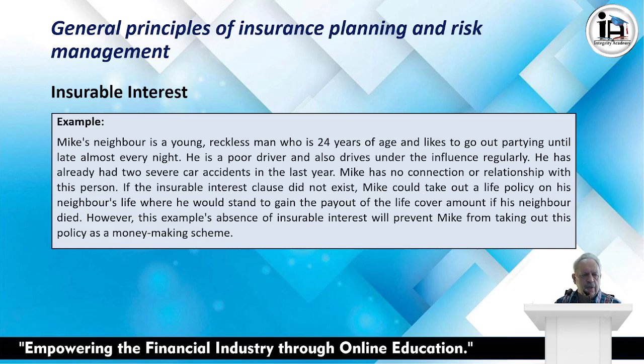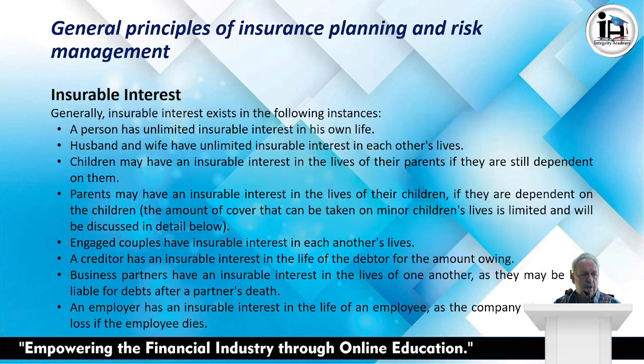If the insurable interest clause did not exist, Mike could then take out a policy on his neighbor's life where he would stand a chance to gain the payout on the life cover amount on his neighbor when he died. However, this example is an absence of an insurable interest, which will prevent Mike from taking out a policy, as this would be a money-making scheme, because he knows that his neighbor is a risk taker.